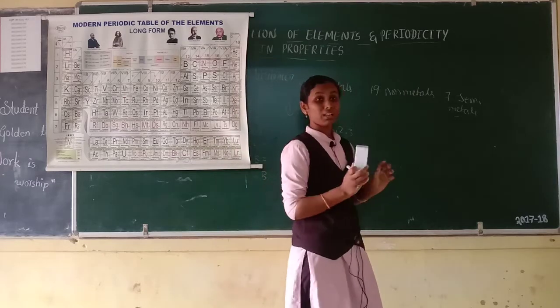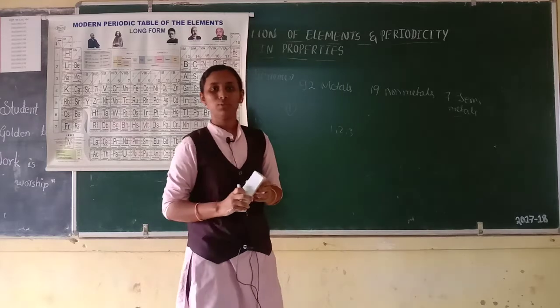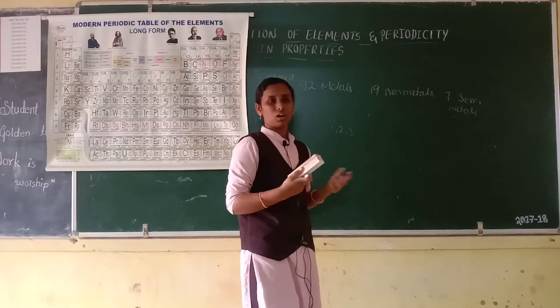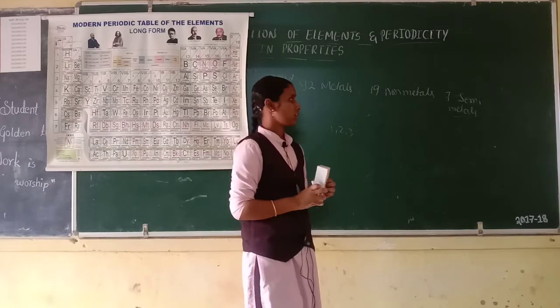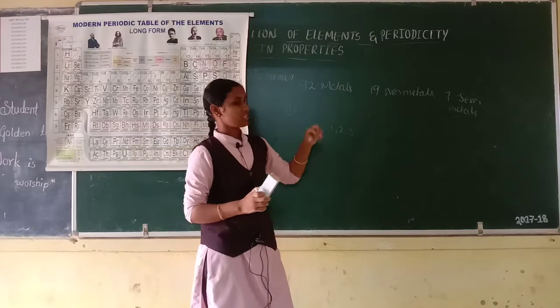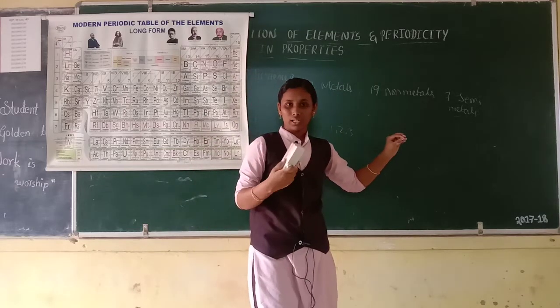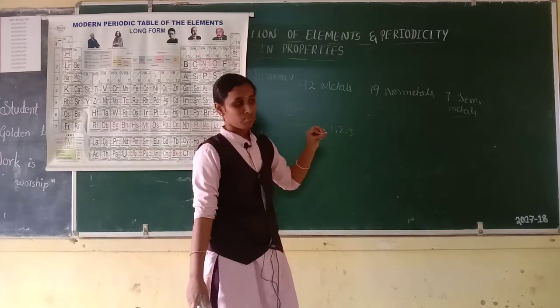Then chemical properties. Metals are good donors of electrons. It means they give electrons to non-metals. But non-metals are good acceptors of electrons. So metals are electropositive in nature. Non-metals are electronegative in nature. These are all about metals and non-metals.